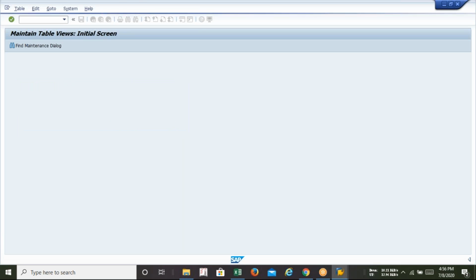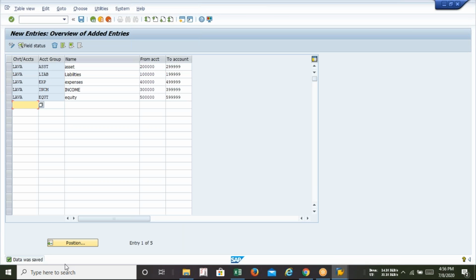Done. Account group is clear to all of us. Now what am I supposed to do, sir? Now we just create the retained earnings account. The T code is OB53. If you want to go to the other option without going back to the SAP Easy Access, you just press /n in this tab and then type the T code OB53. So directly you can jump from this screen to OB53. /n and then put the T code. Okay, enter.